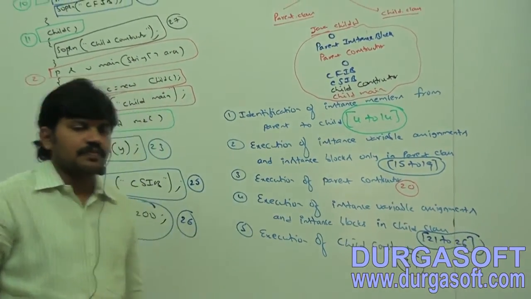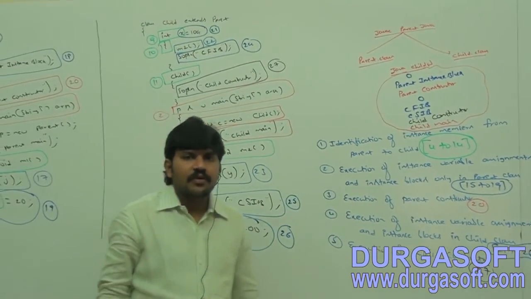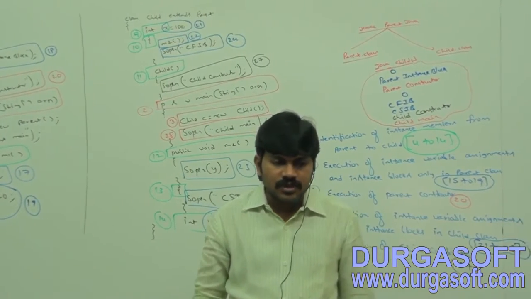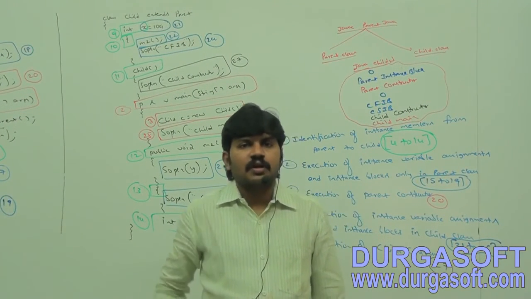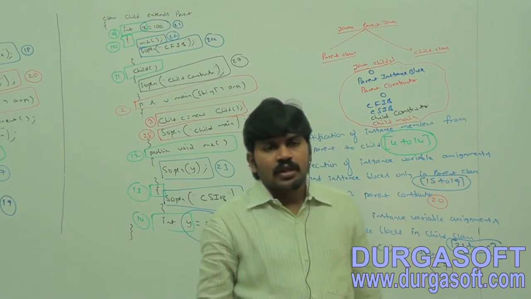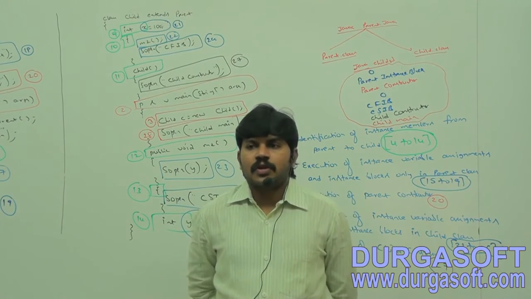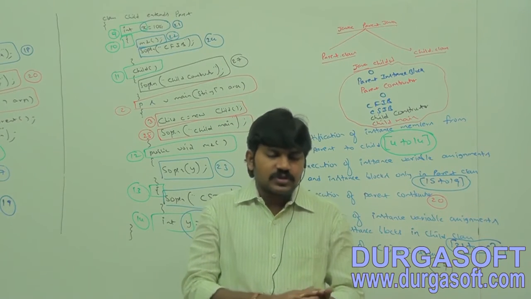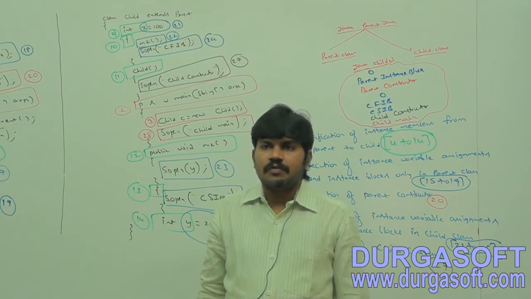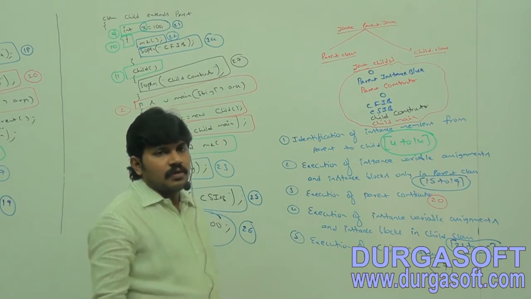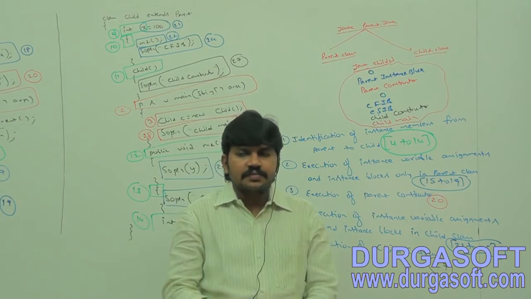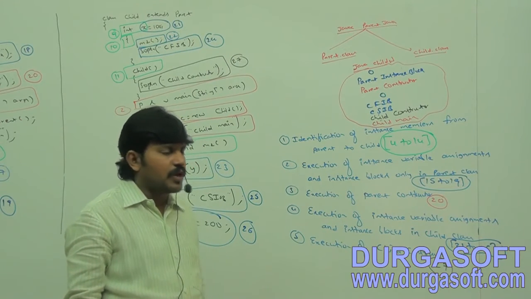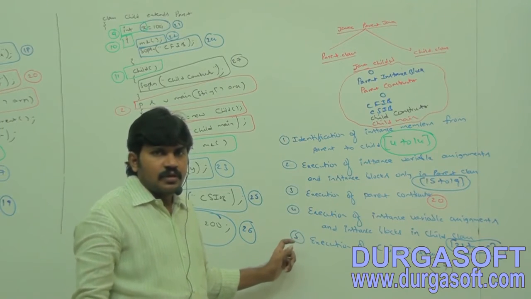Okay, at this point, the theory first. Whenever we are creating a child class object, the following sequence of events will be performed automatically. Are you getting? Automatically.